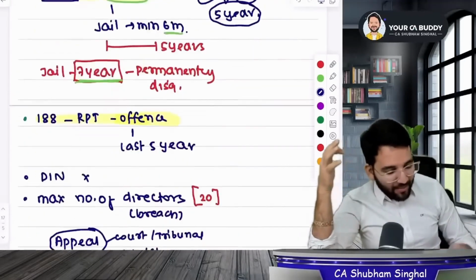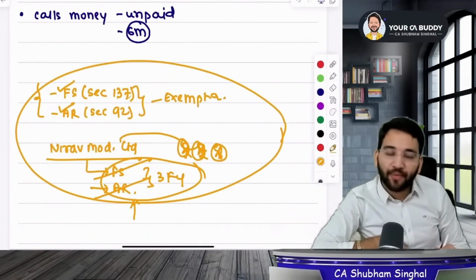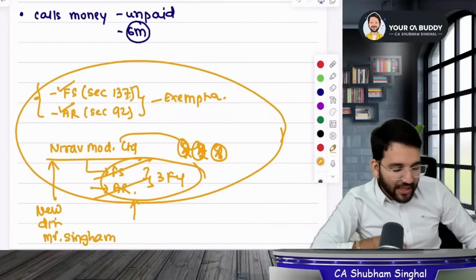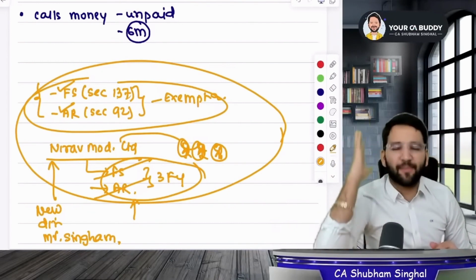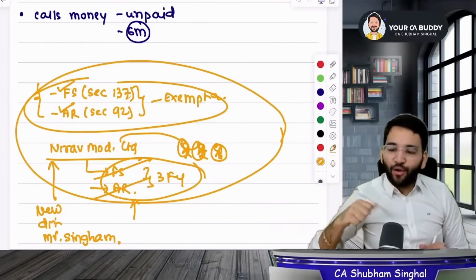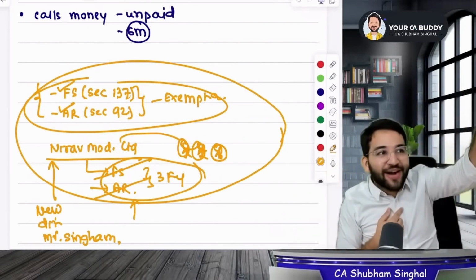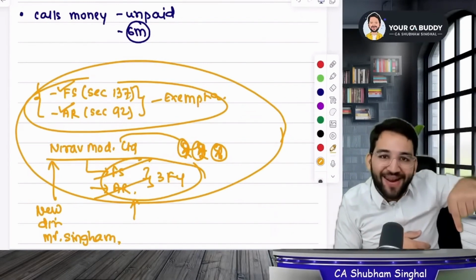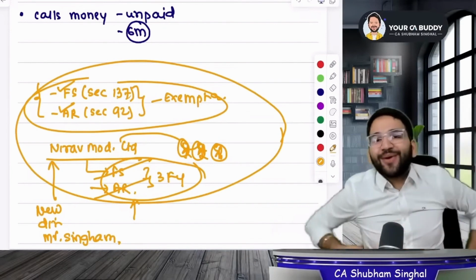Take a company called Nirav Modi Limited as an example. If its existing directors are not working properly, a new director will come, right? Let's say his name is Mr. Singham. You called and requested Mr. Singham to come and help you, because you are unable to file financial statements or make deposit repayments. Now Mr. Singham has arrived. When he entered the director's room, all the directors ask to disqualify him. Singham asked for the reason. They say that you have entered a company that hasn't filed its financial statements for 3 years, so you become director of this company and hence you are also disqualified.